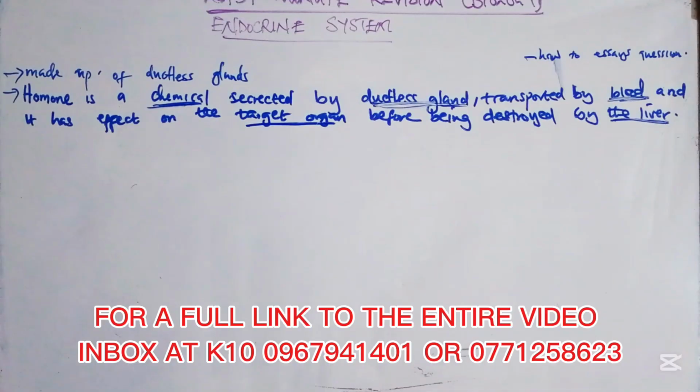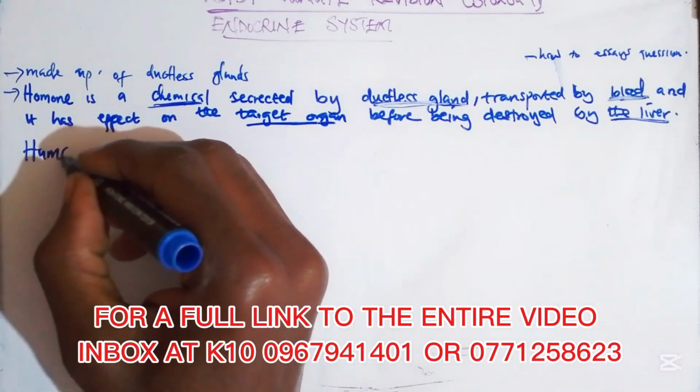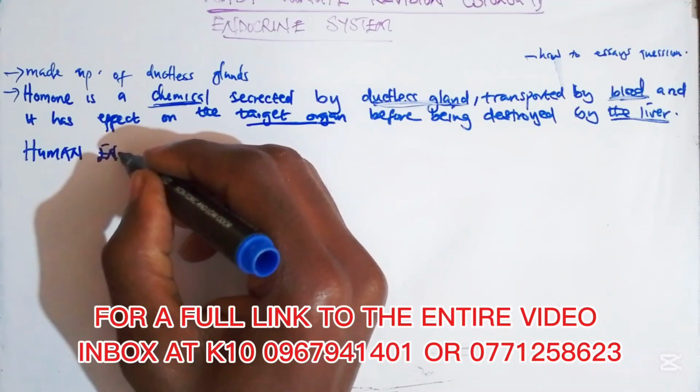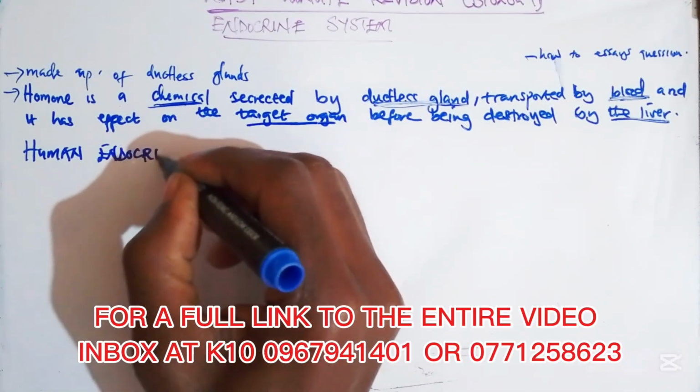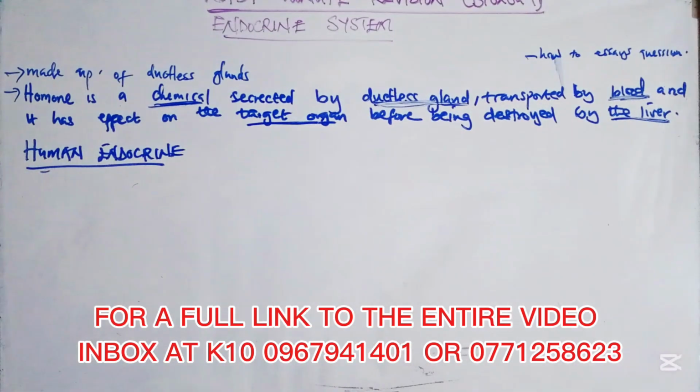So what are the major hormones which you need to remember for your exam? These are very, very important hormones. Make sure you write them somewhere. So the human endocrine system.